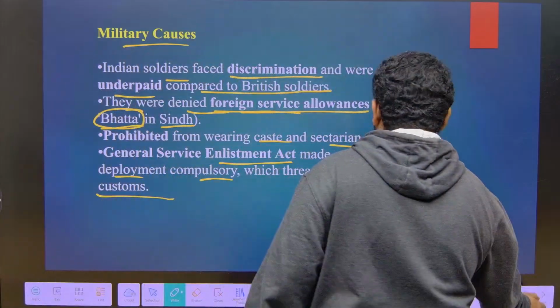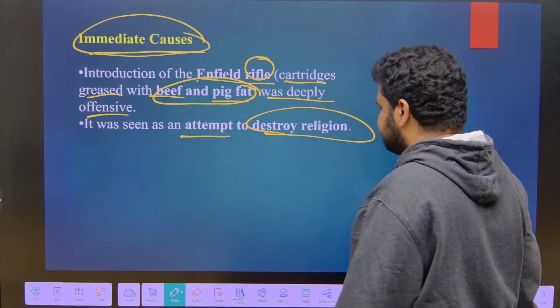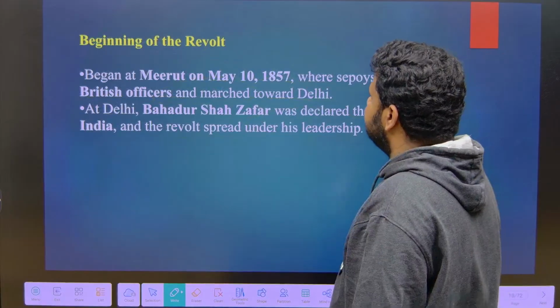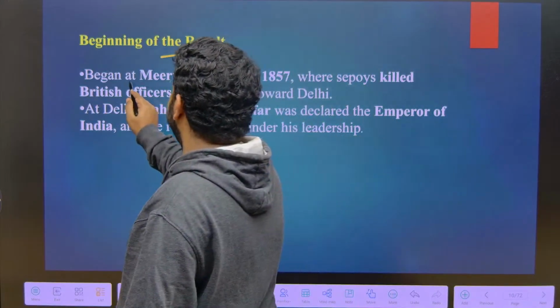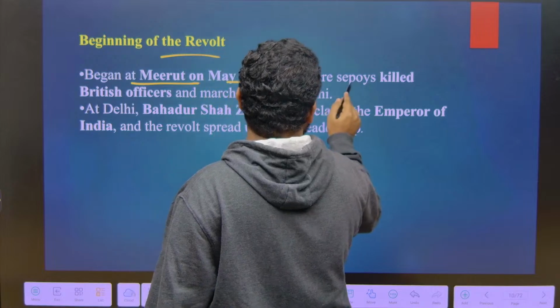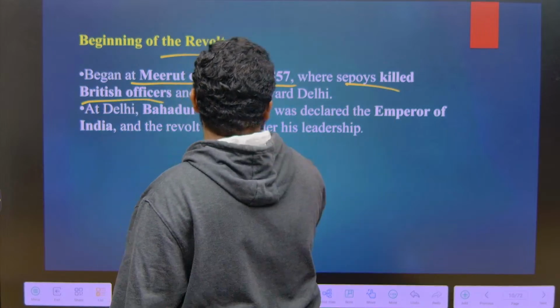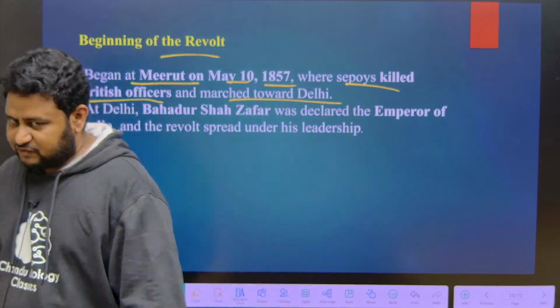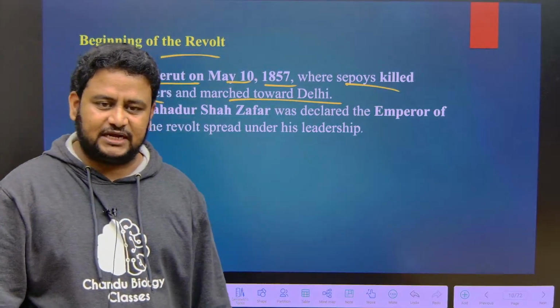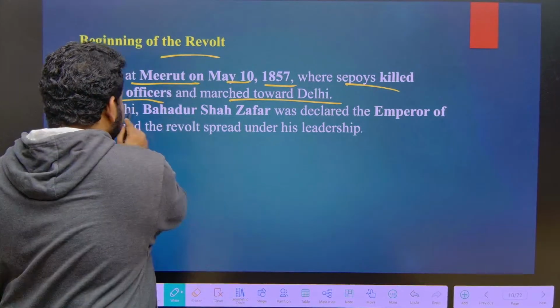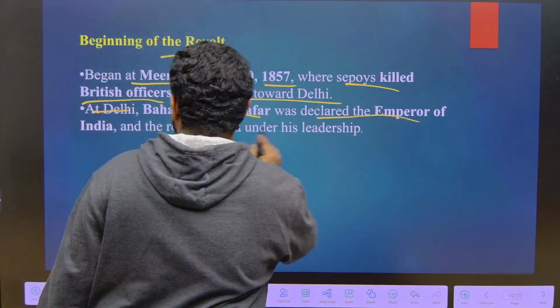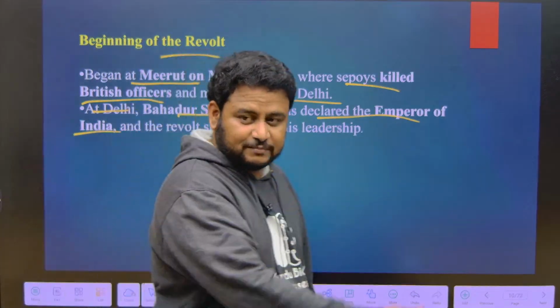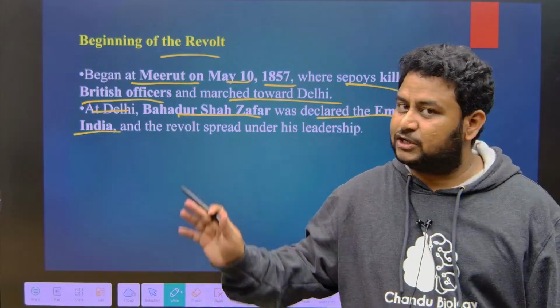Next thing is, I have already told you the immediate cause. Next, let us see the beginning of the revolt. The revolt began at Meerut on 10th May 1857, where the sepoys killed British officers and marched towards Delhi. From Meerut, people started marching towards Delhi. At Delhi, Bahadur Shah Zafar was declared the Emperor of India.